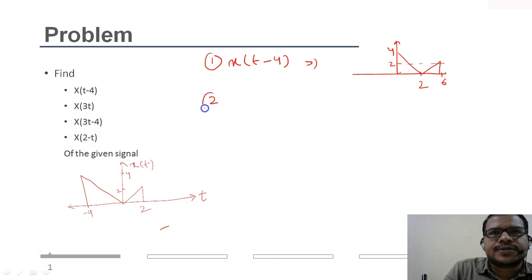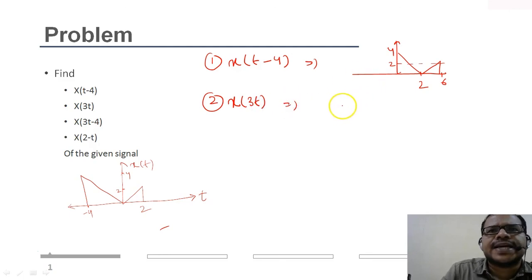Then the second case, x of 3t. We are scaling it, and here the scaling a is greater than 1, that is, the value is 3. So we'll simply divide all the time instances by 3. How will the signal look? Obviously you are dividing, so the signal will be compressed.